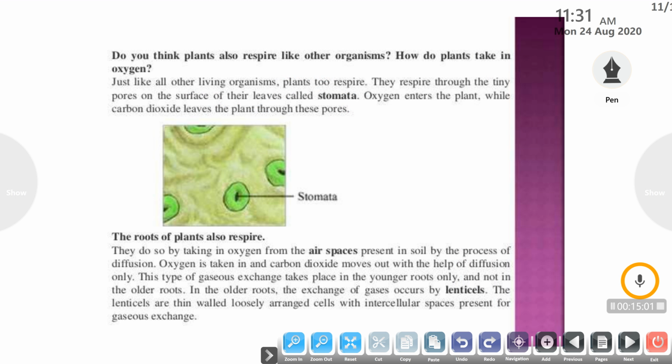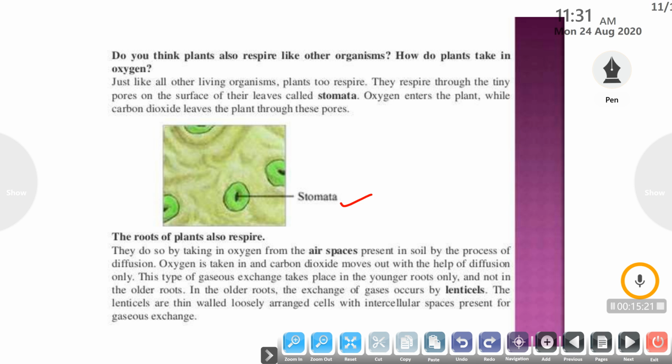Next is the respiration in plants. Do you think that plants also respire like any other organism? So how do plants take in oxygen? Just like all other living organisms, plants too respire because they have life. So they respire through the tiny pores on the surface of their leaves called the stomata.